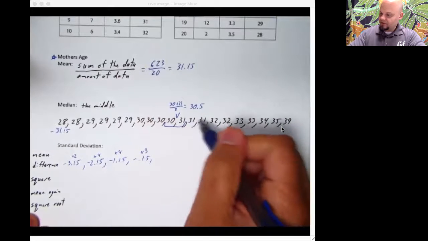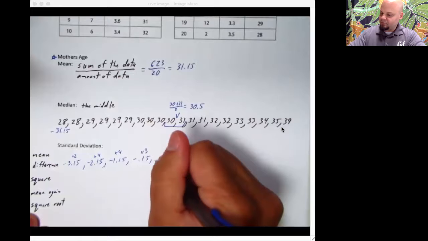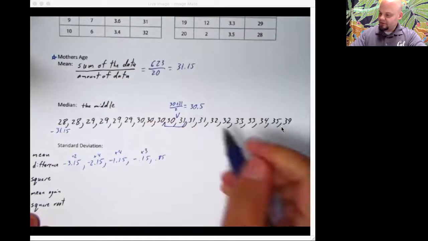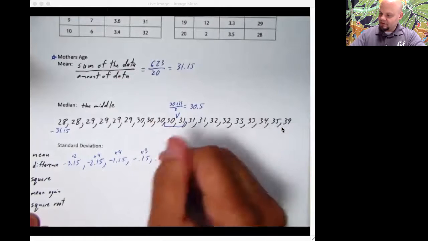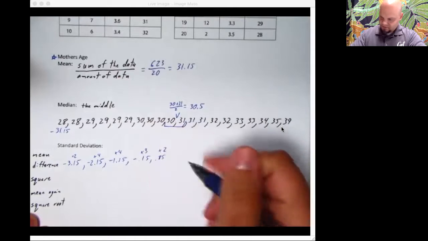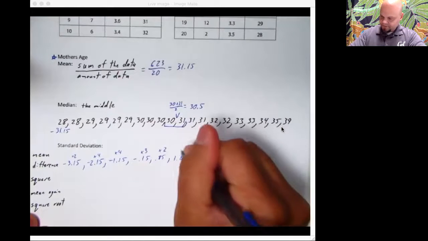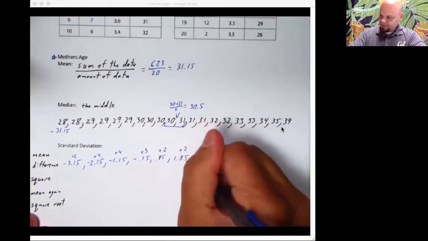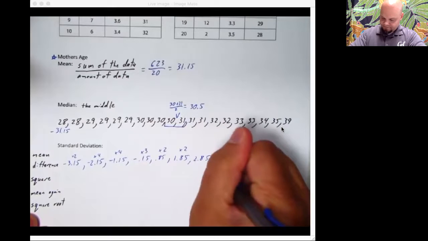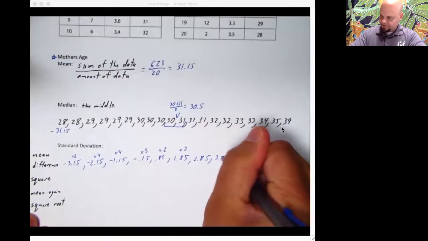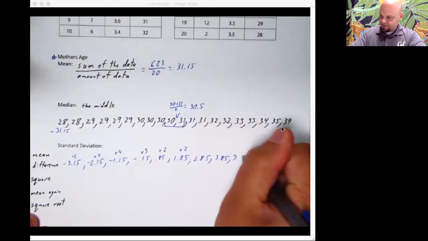Let's see, 1, 2, 3. Yeah, right there. And then 0.85, and there are 2 of those bad boys. 1.85, 2 of them. There's a 2.85, a 3.85, and a 7.85.